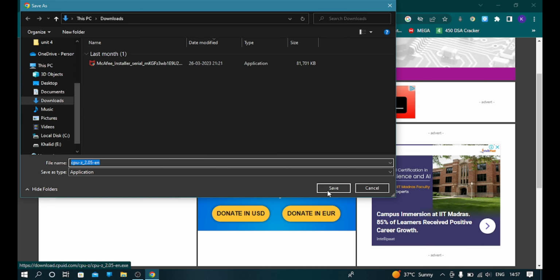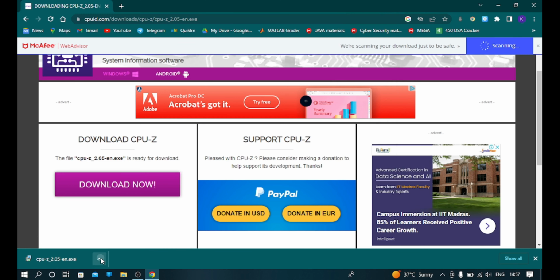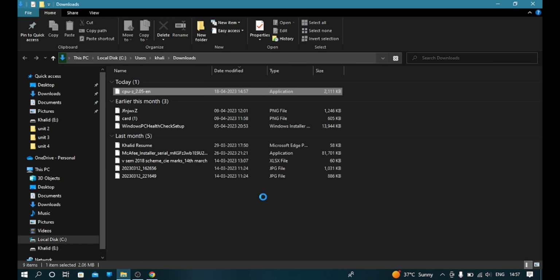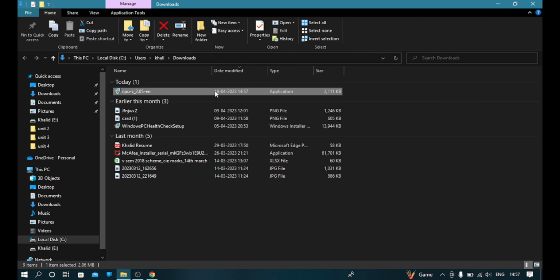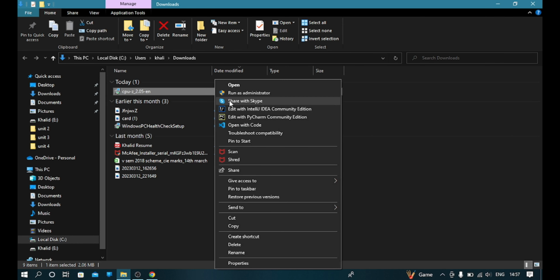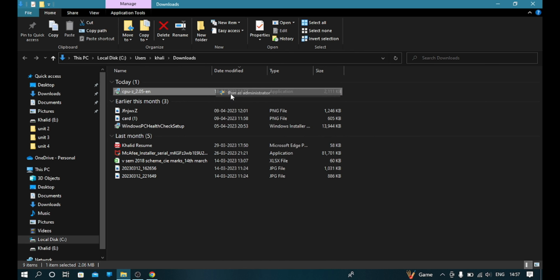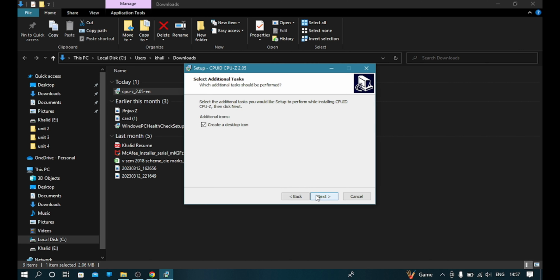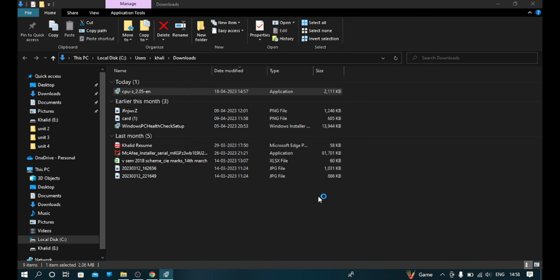Give the path, save, and click on show in folder. Right click on it and click on run as administrator. Click on yes, then accept the agreement. Click on next. We check create a desktop icon. Click on next, install, and then finish.